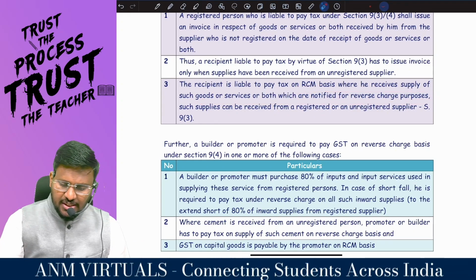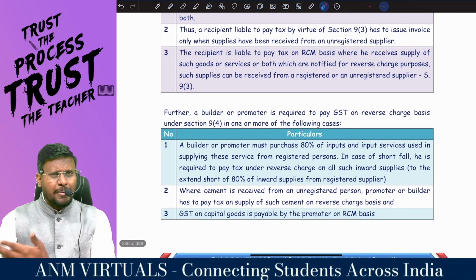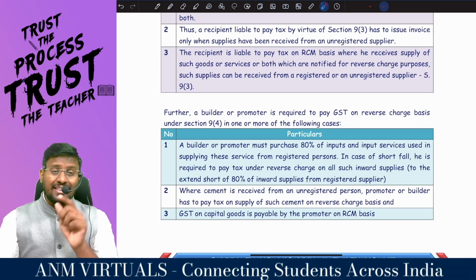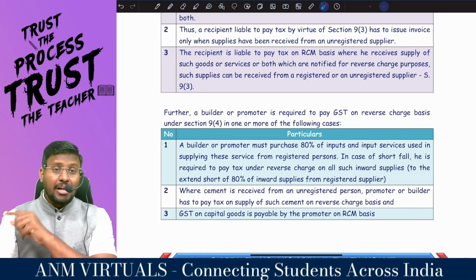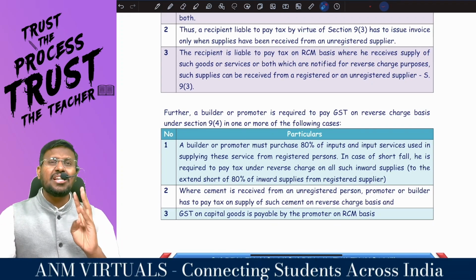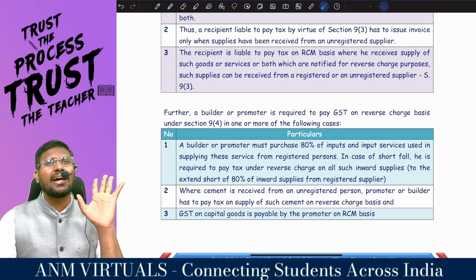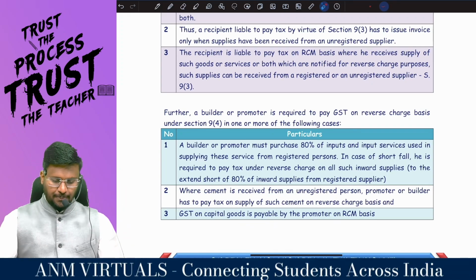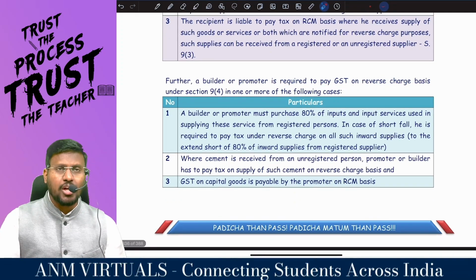Such supply can be received from a registered person, and if that person is registered, he himself will issue the invoice. At that time, the recipient has only the liability to pay the tax. But if the supplier is an unregistered person, the recipient first has to raise the invoice and also has to pay the tax. On what basis? RCM basis.